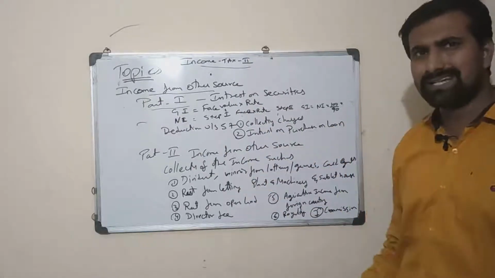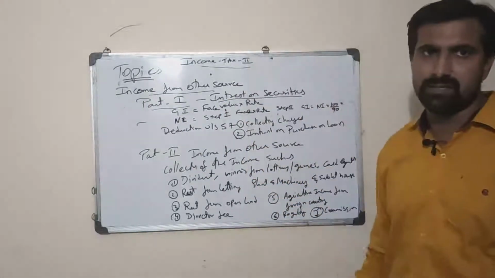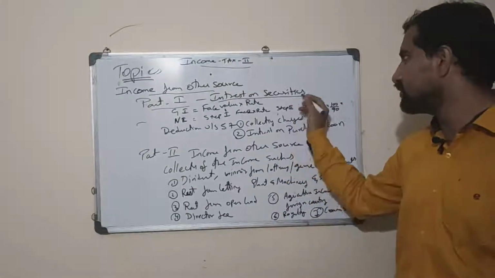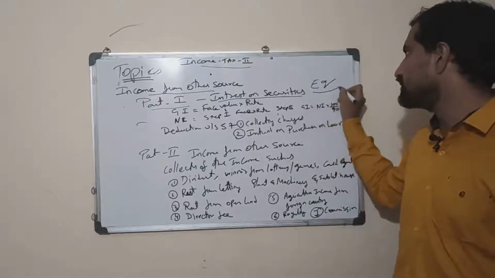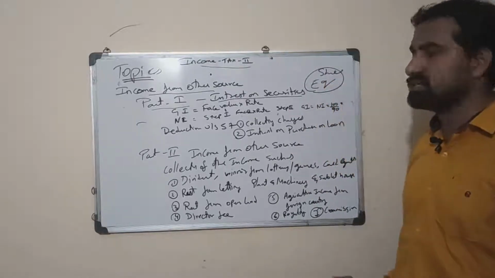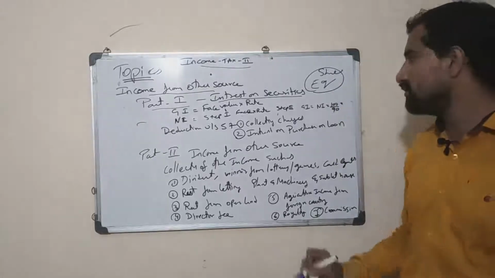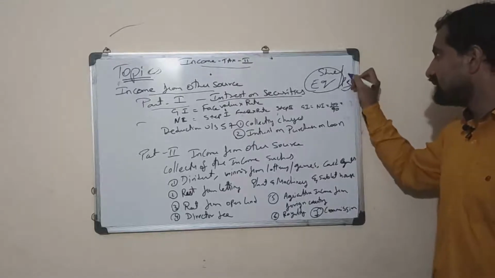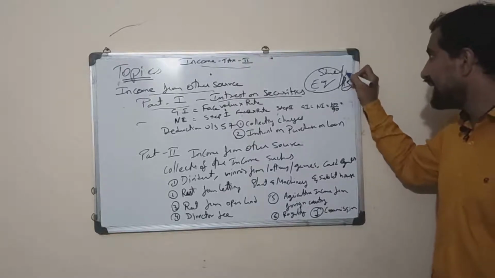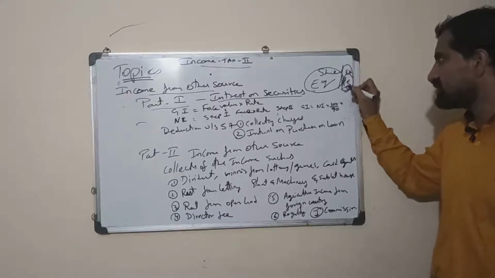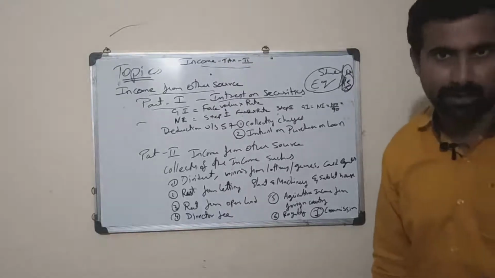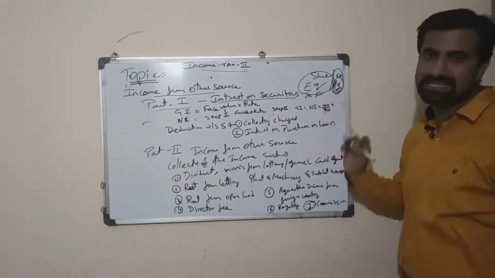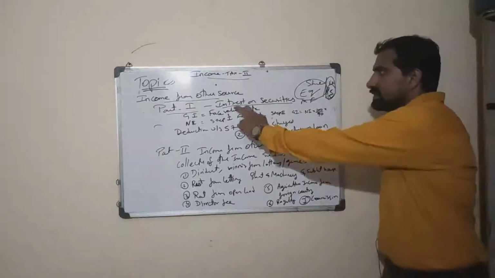What is part 1? It describes interest on securities, the income which is received from securities. How are we going to learn the securities part? We will learn which shares are utilized under securities. What are the shares? We have equity shares and preference shares. But in income tax, we give exemption for preference shares, so preference shares are to be ignored, not recorded. Only equity shares are to be considered. Equity shares, mutual funds, etc. are to be considered under interest on securities.